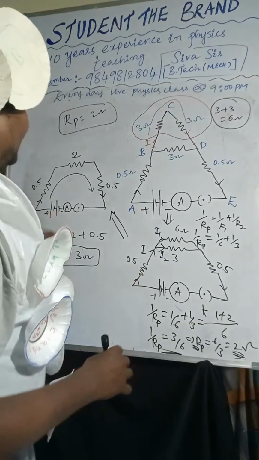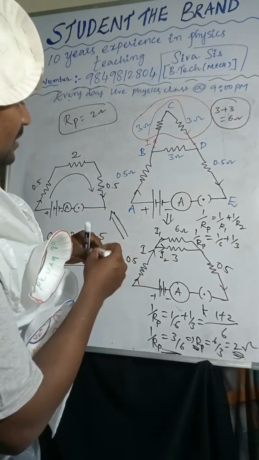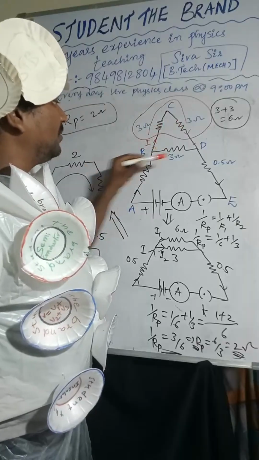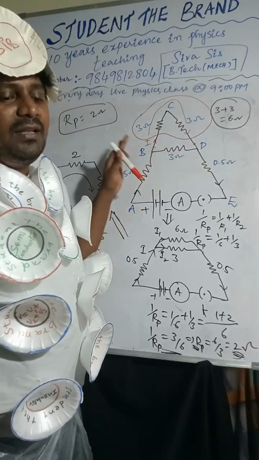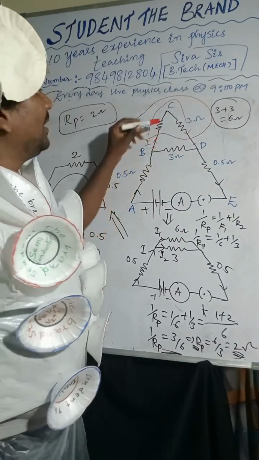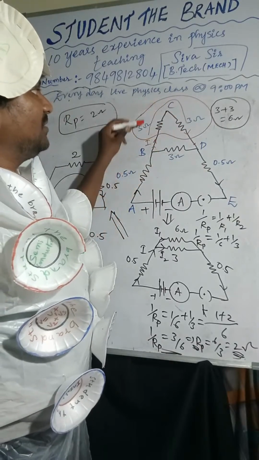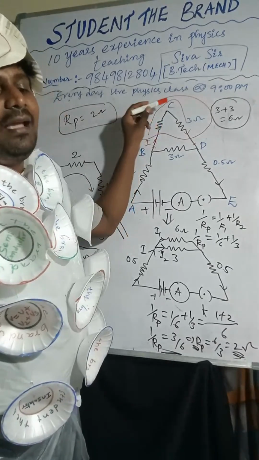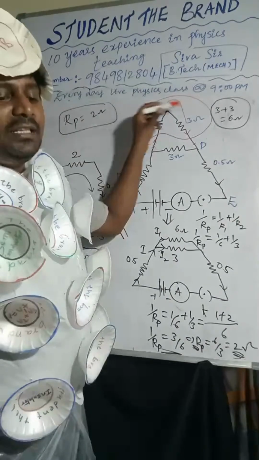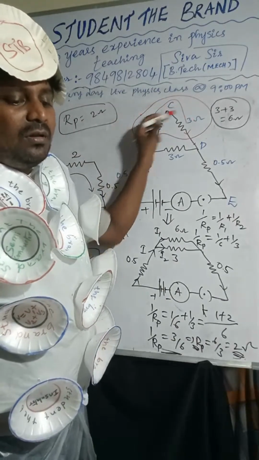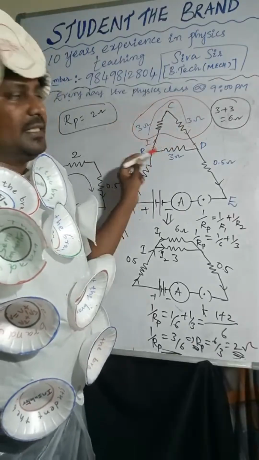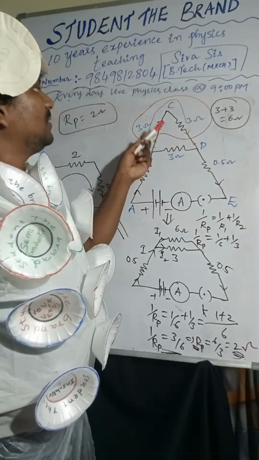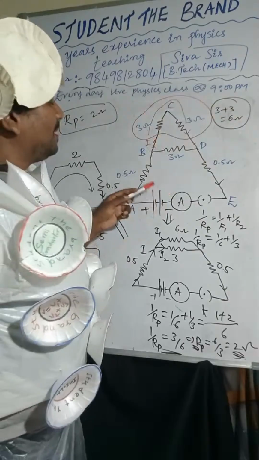Once again, I will explain it so you can focus on it. Here I am taking 5 resistors, given in that format. These two resistors we have to consider in series combination. Why? Because the current is the same throughout these two resistors. So that's why I'm adding 3 plus 3, that is 6.